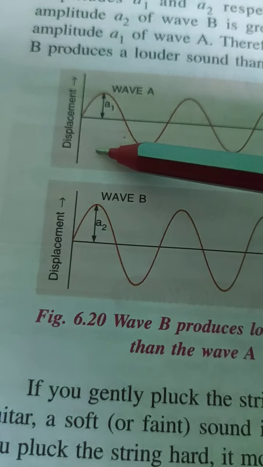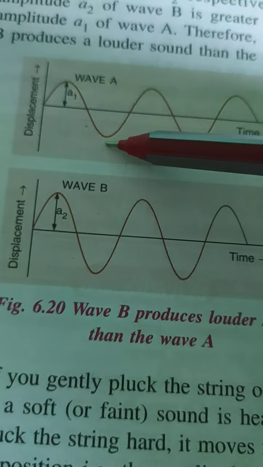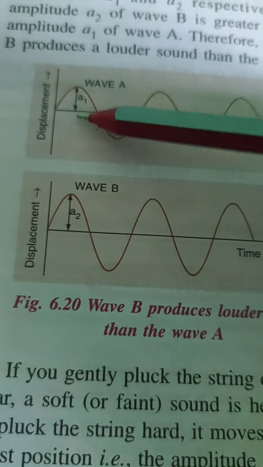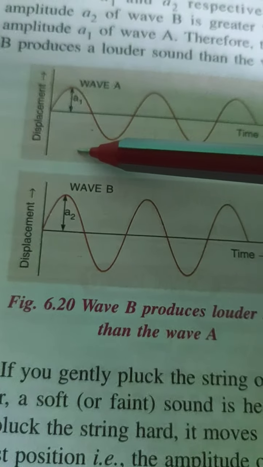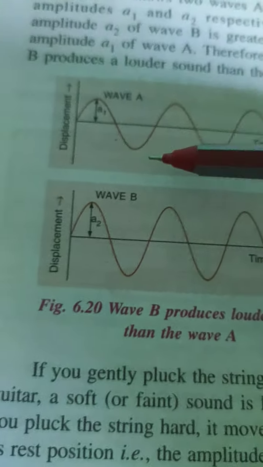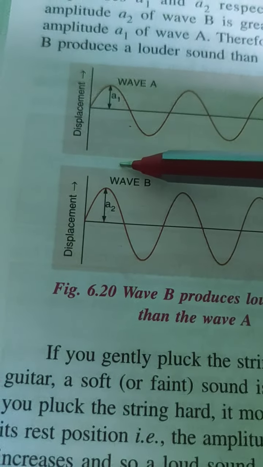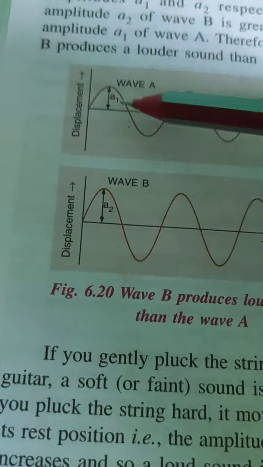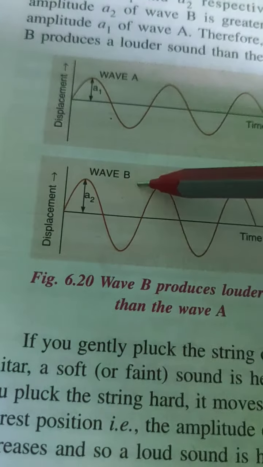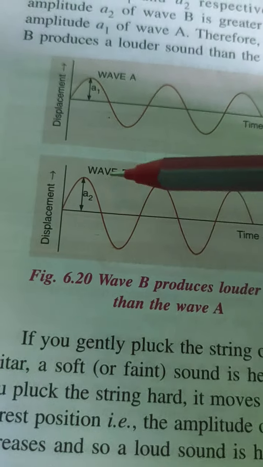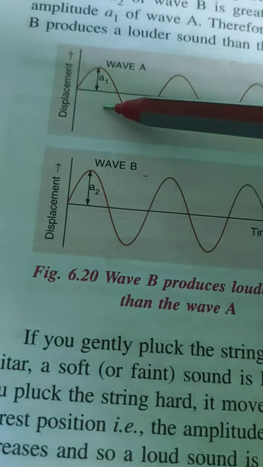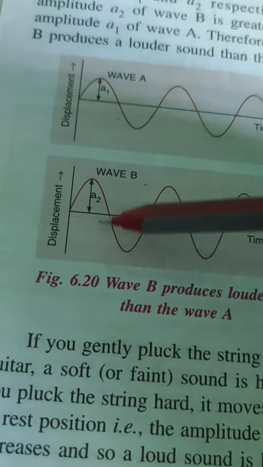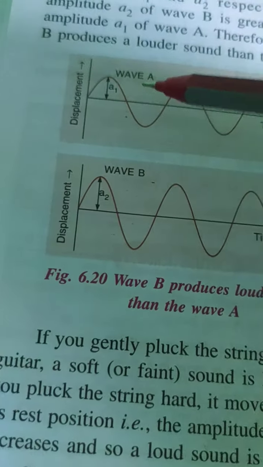In this figure, A and B, you can see A1 and A2 mentioned, which are the amplitudes. The greater the amplitude of wave A, the louder the sound produced. Therefore wave B produces a louder sound than wave A, because its amplitude is greater than that of wave A.